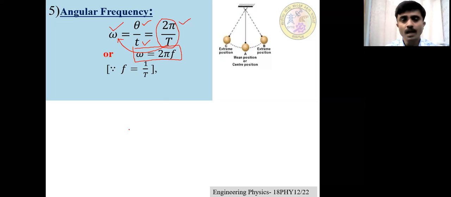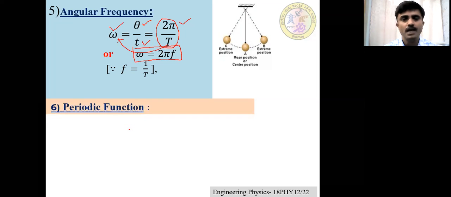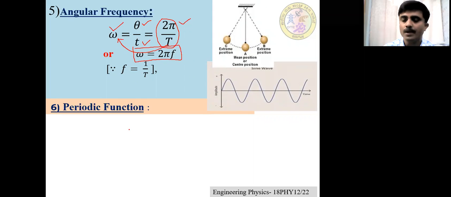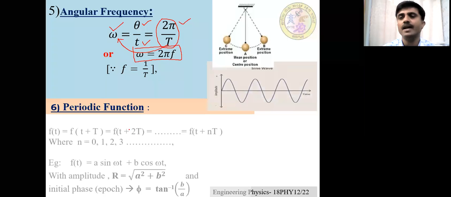Dear students, already we know what periodic motion is. The motion that repeats itself at regular intervals of time is called periodic motion. When periodic motion is represented mathematically by a function, that function is called a periodic function. A periodic function repeats after a regular interval of time.